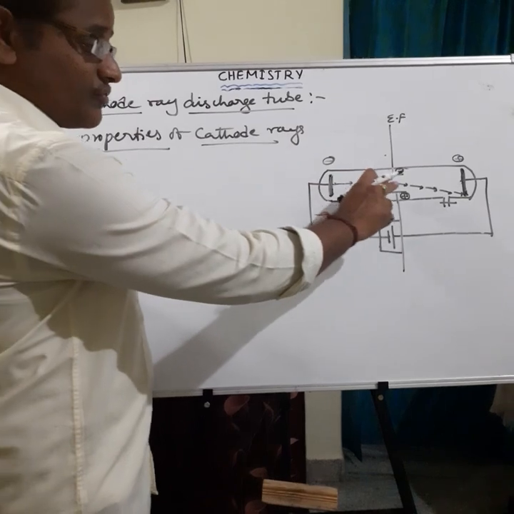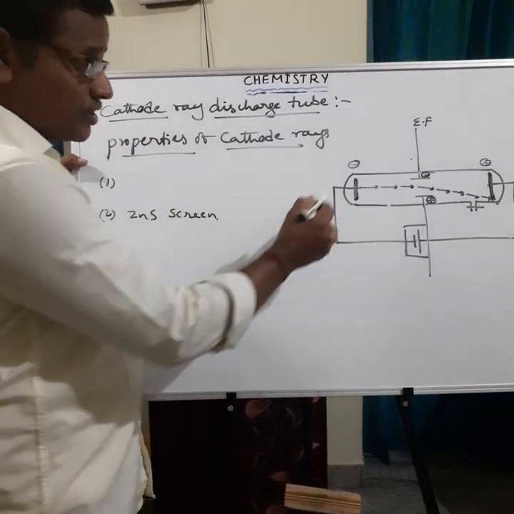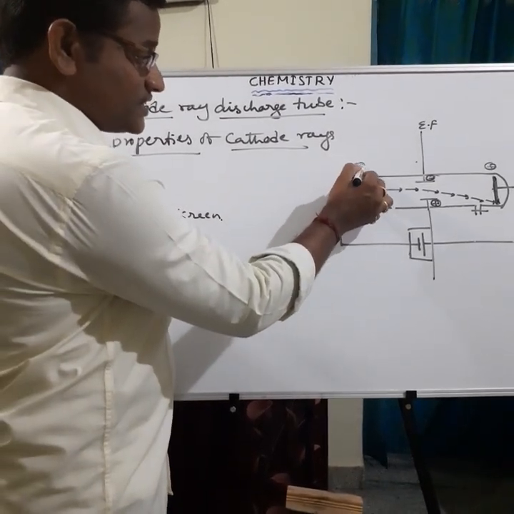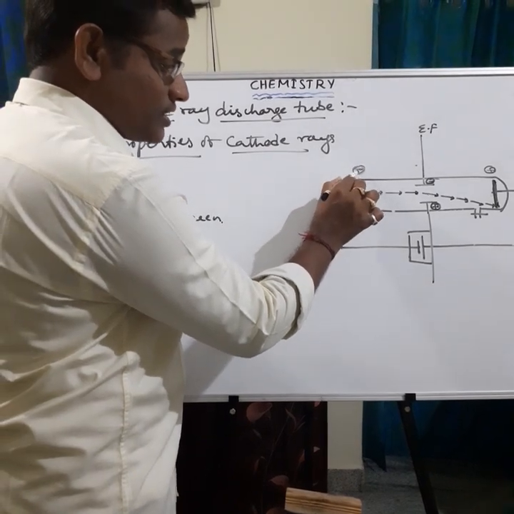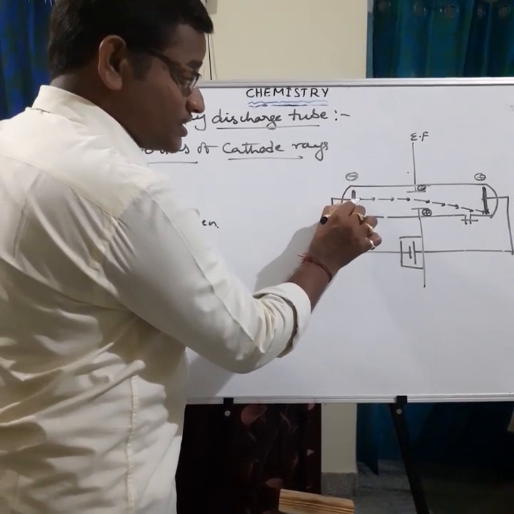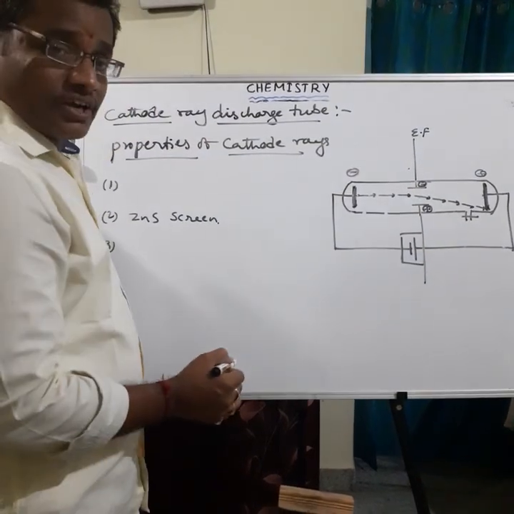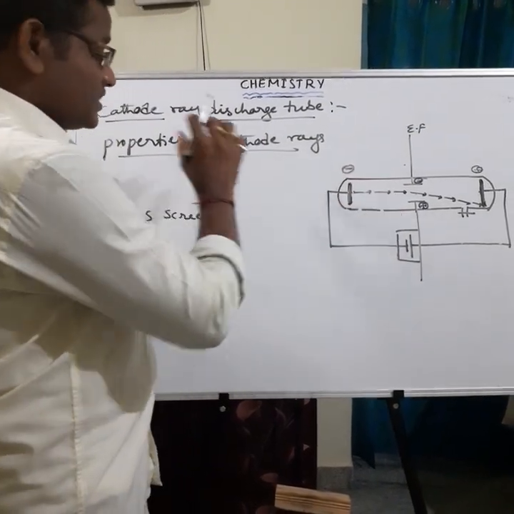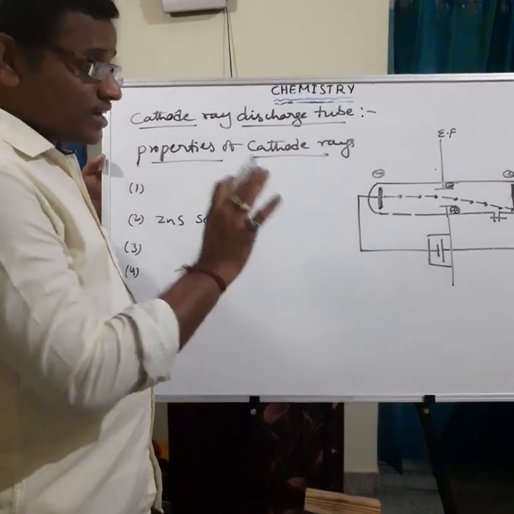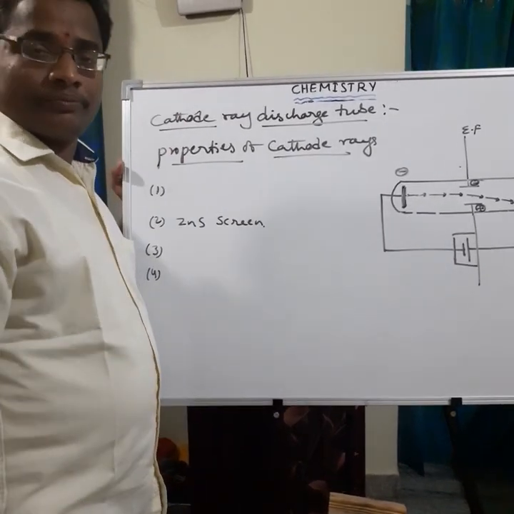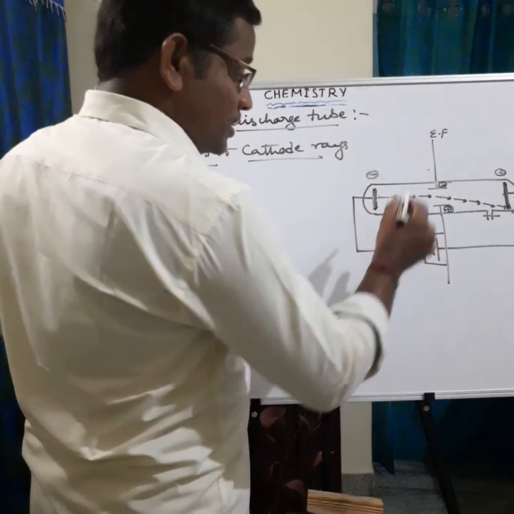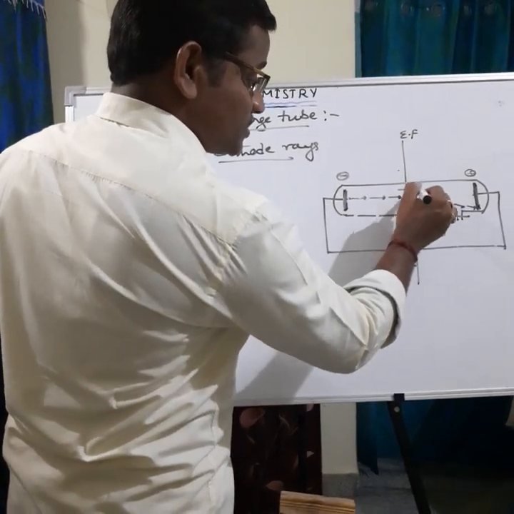Why are the rays deflected toward the positive pole? Because these rays contain negative charge. Due to the presence of negative charge particles, these negative charge particles are attracted toward the positive pole of the electric field. So from this experiment, J.J. Thomson explained that cathode rays contain negative charge. Then next, in the presence of magnetic field, what happens?